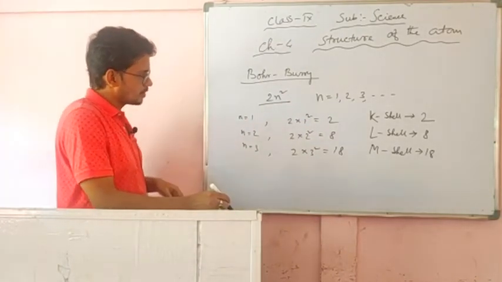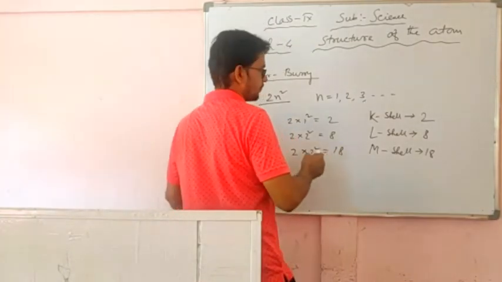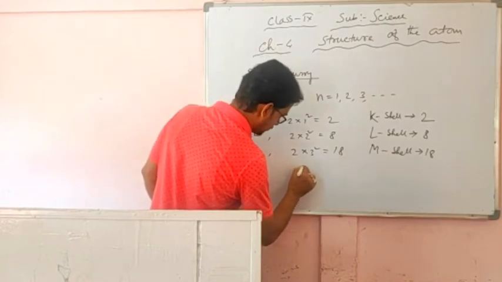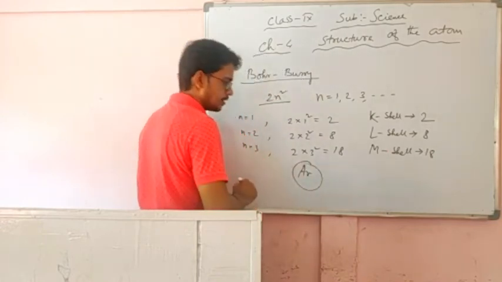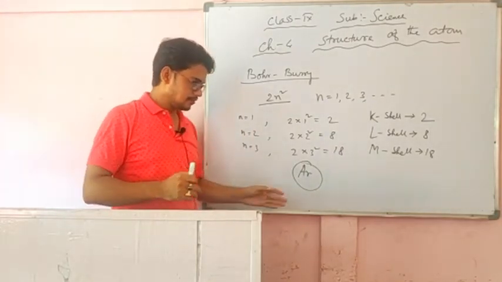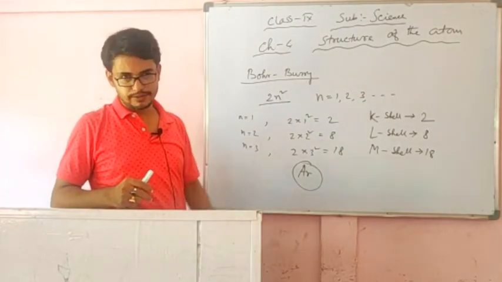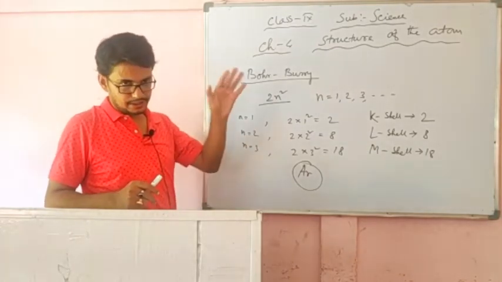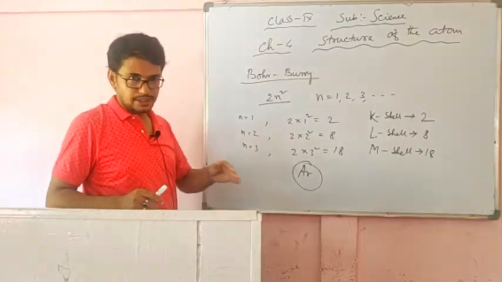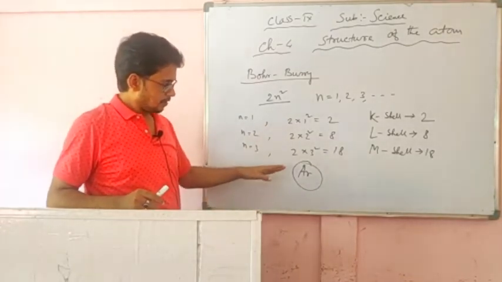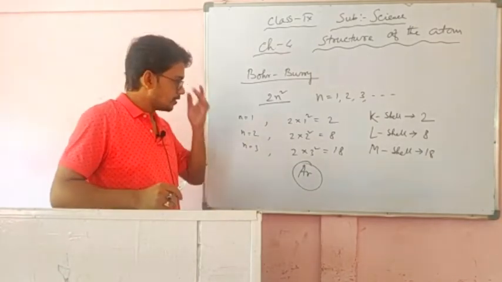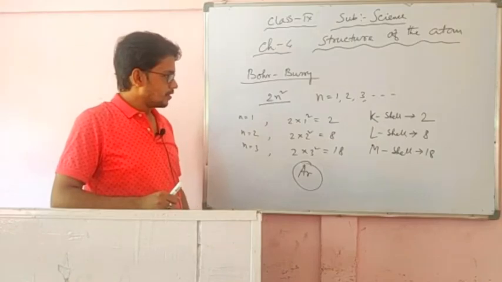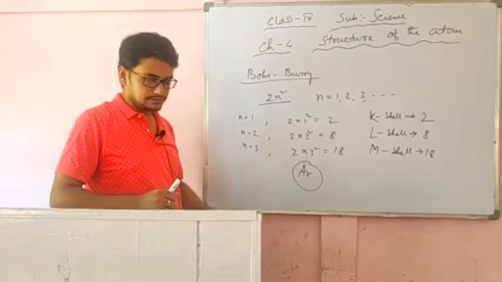But there is also a restriction. This is followed up to argon. After argon, this cannot be followed. So this is a separate discussion. We will discuss it later, in another chapter or in higher classes: how after argon, and why not after argon. Now, up to argon, this formula is satisfied. We will try to understand that from now.